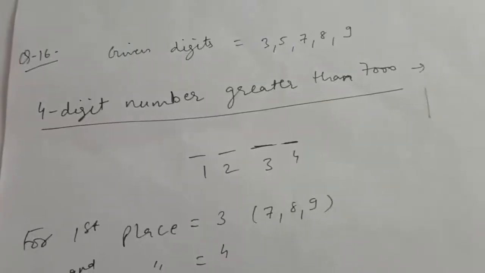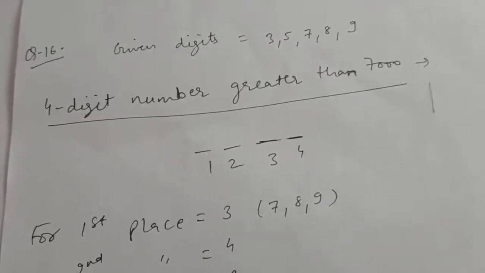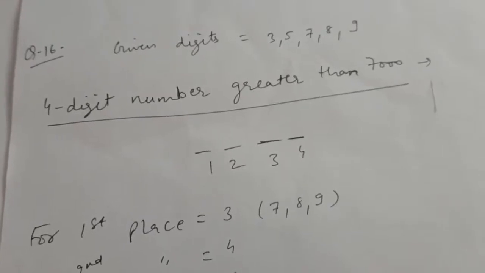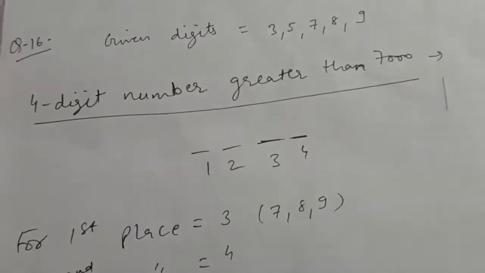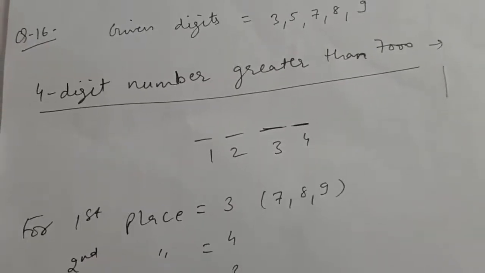Now, question number 16 is: find the number of integers greater than 7000 that can be formed with the digits 3, 5, 7, 8, 9 where no digits are repeated. We can't repeat the digits. Digits given are 3, 5, 7, 8, 9. We have to make numbers greater than 7000.